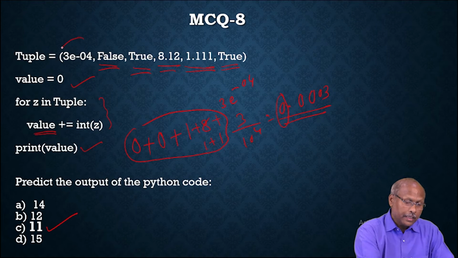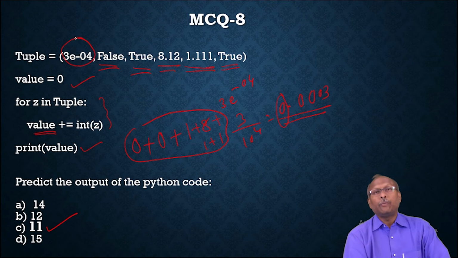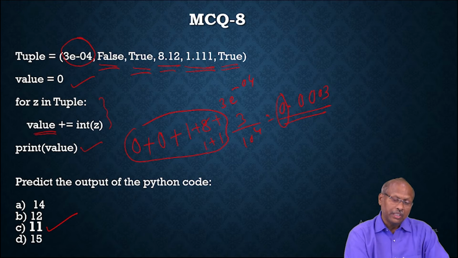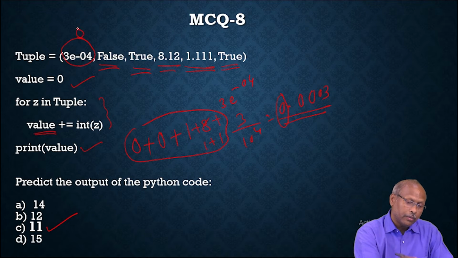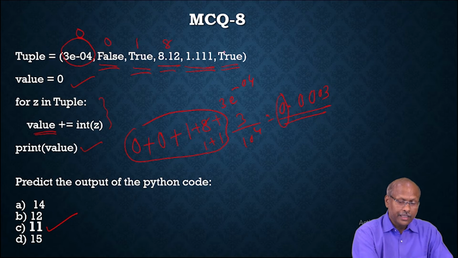Remember, this is written in exponential form. If you convert this exponential form into an integer, the value will be 0. Similarly, false is 0. True is 1. This is 8. This is 1.